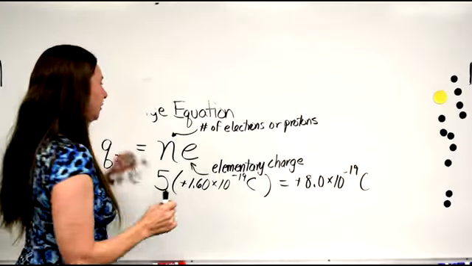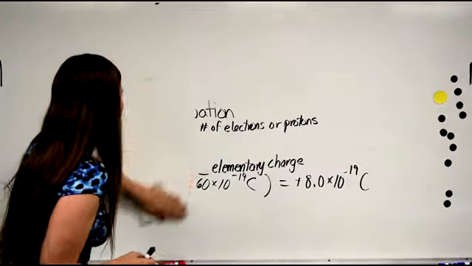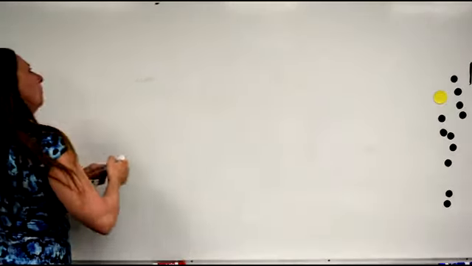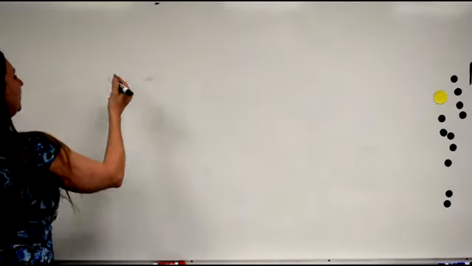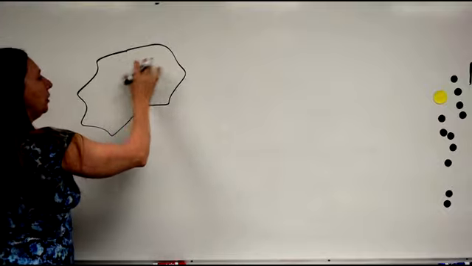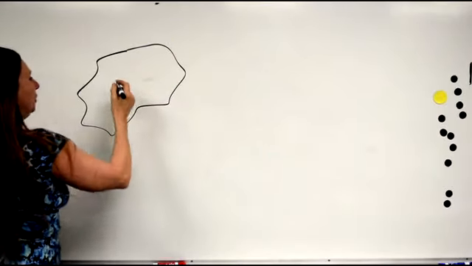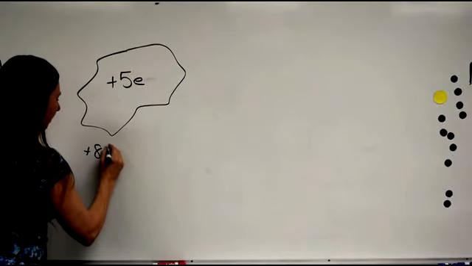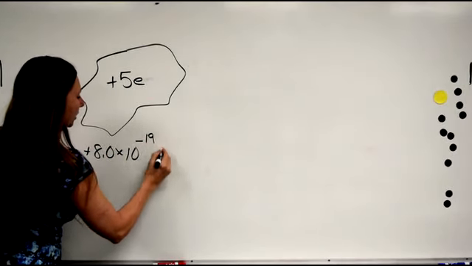Now, we're getting to the part where we show how this is all related to the law of conservation of charge. I do have to say this: when you rub the fur and the rod together, the fur becomes positive 5e, that's positive 8 times 10 to the negative 19 coulombs.